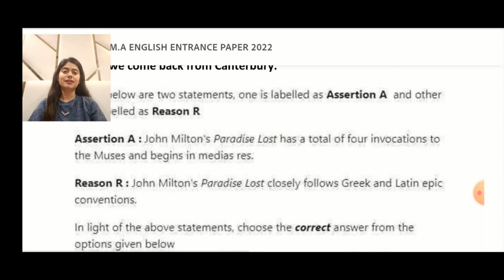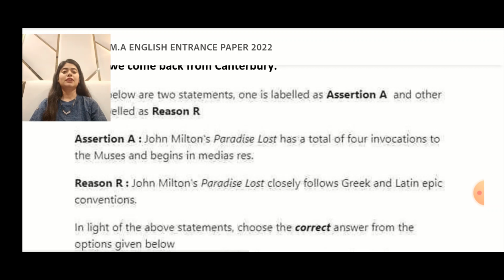Now we follow our last question from today's session. Again, it says, assertion reads, John Milton's Paradise Lost has a total of 4 invocations to the Muses and begins in medias res. And your reason reads, John Milton's Paradise Lost closely follows Greek and Latin epic conventions.